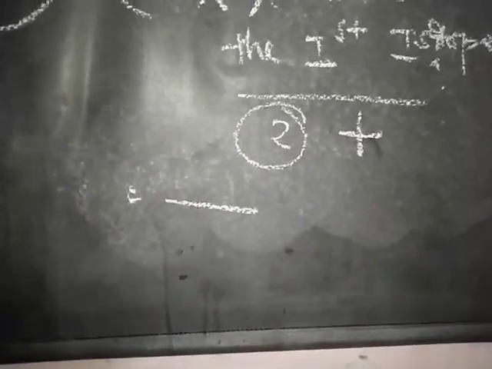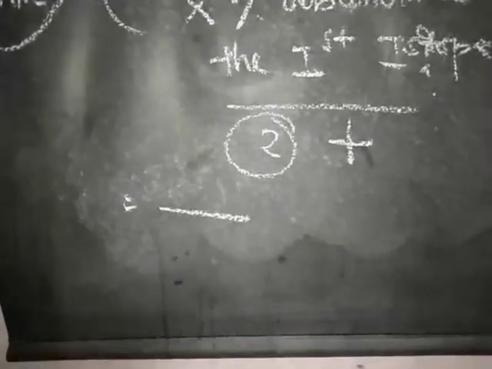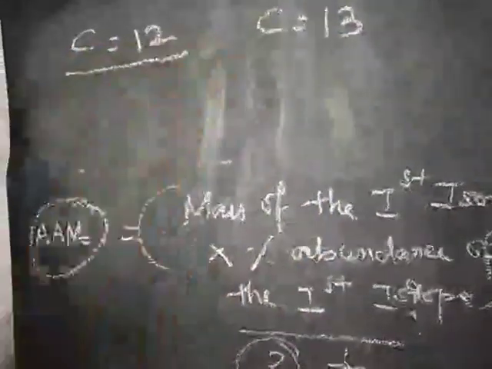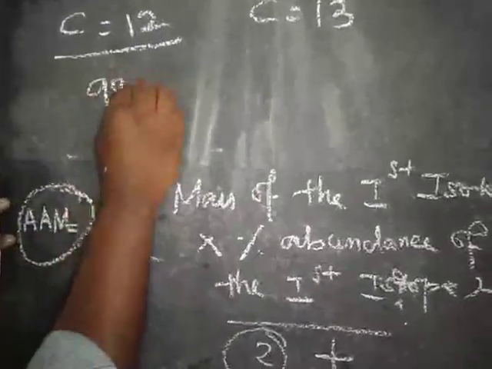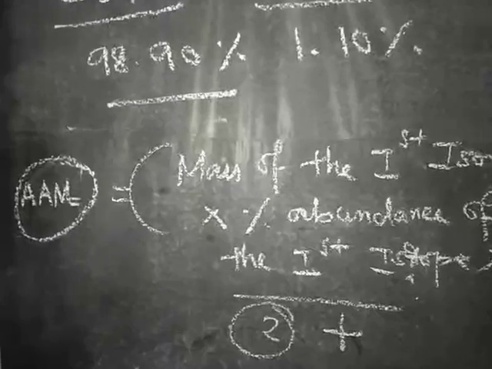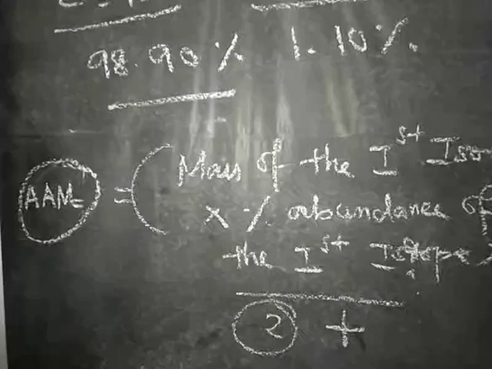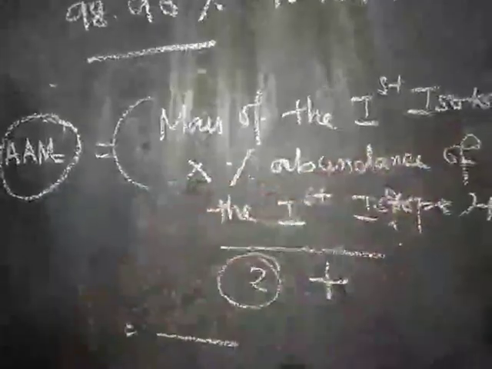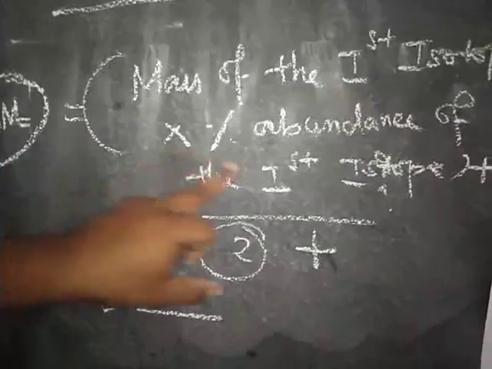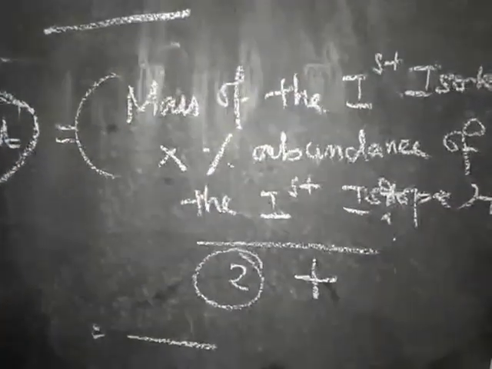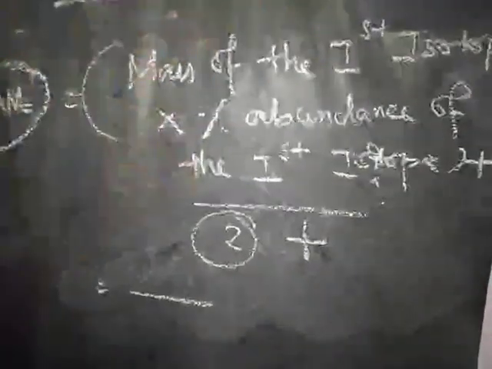For example, carbon atoms contain 2 different types of isotopes, carbon-12 and carbon-13. Carbon-12 has 98.90% abundance, and carbon-13 has 1.10%. We substitute these: mass of the first isotope, 12, into percentage abundance 98.90, plus mass of the second isotope, 13, into percentage abundance 1.10, converting the percentages into decimals.